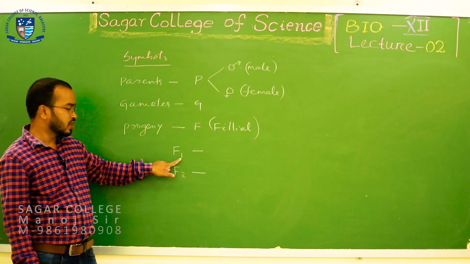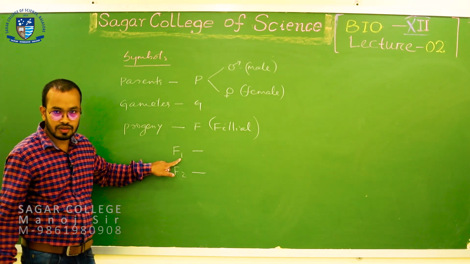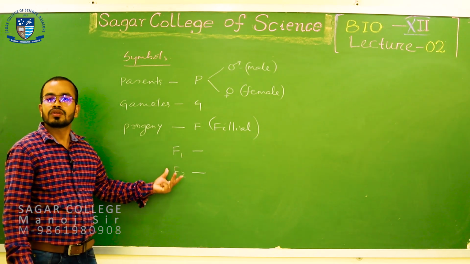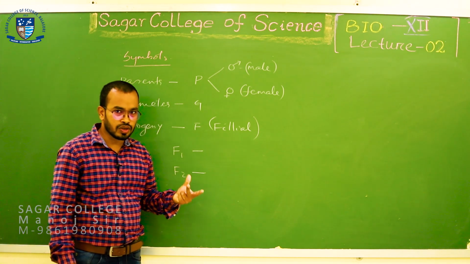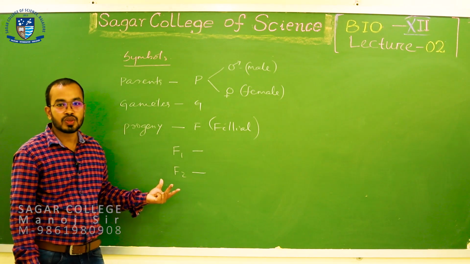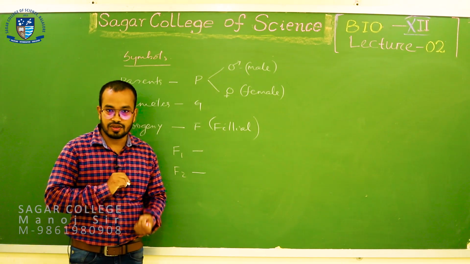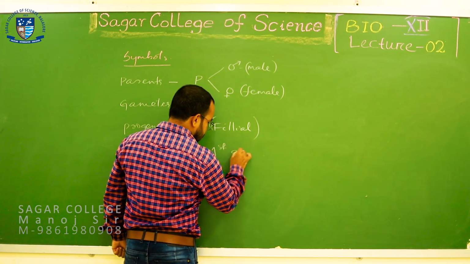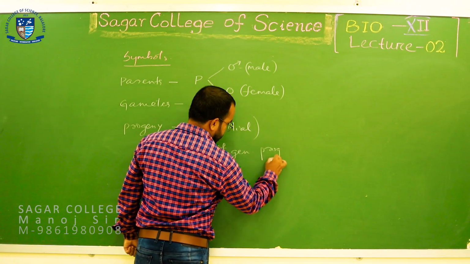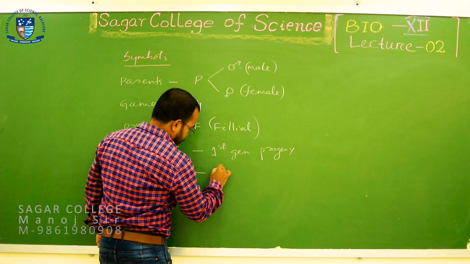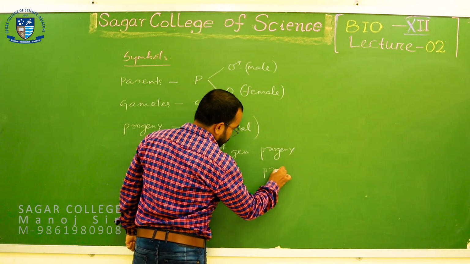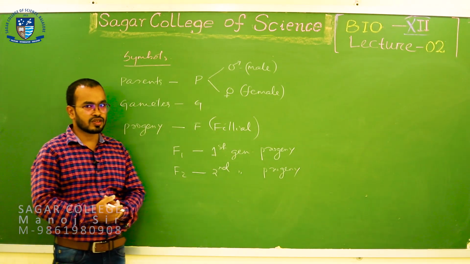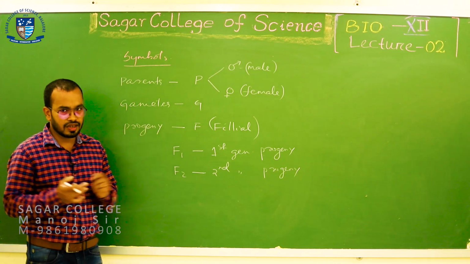F1 means the progeny belongs to the first generation, first filial. F1 filial 1, F2 filial 2. F2 means the progeny belongs to the second generation. For example, F3 is the third generation progeny. Okay, this part is clear.